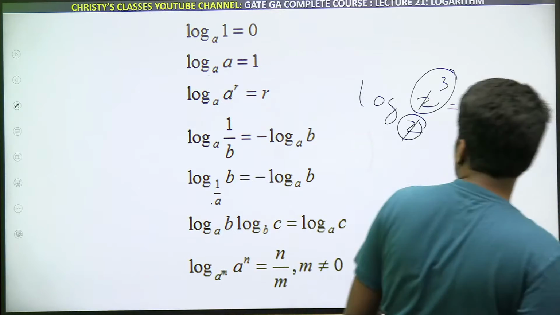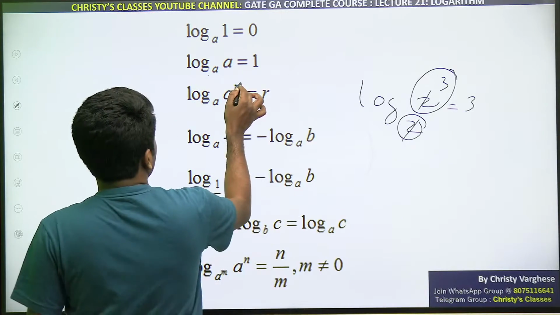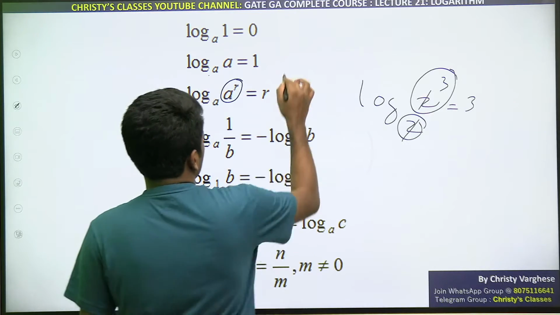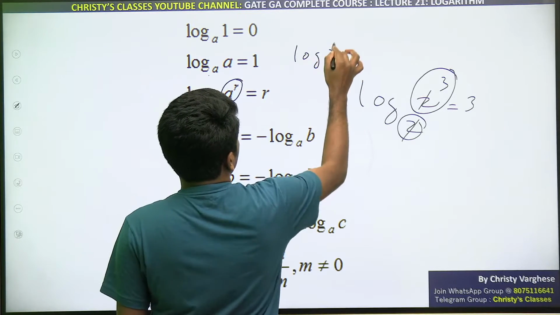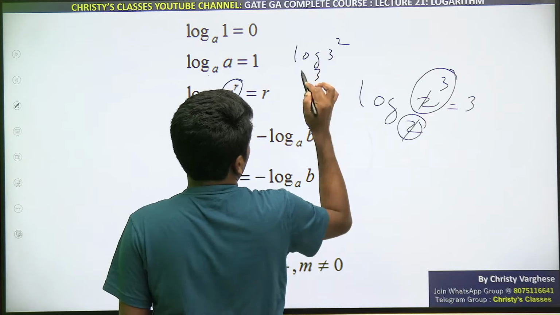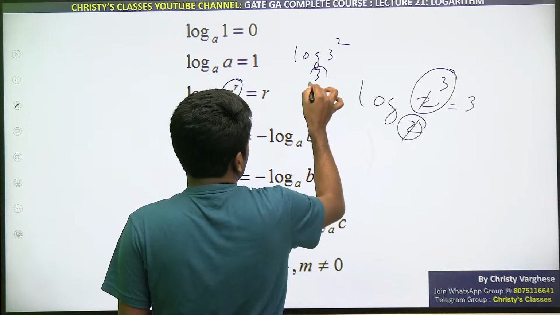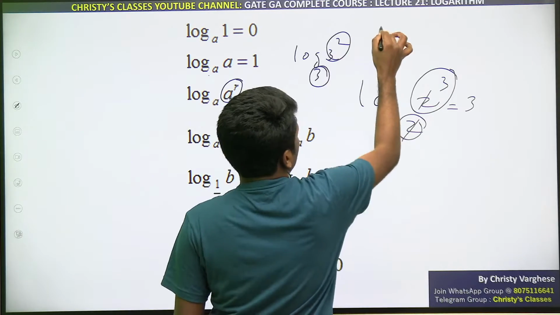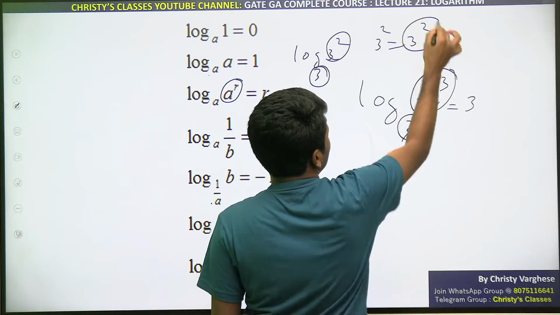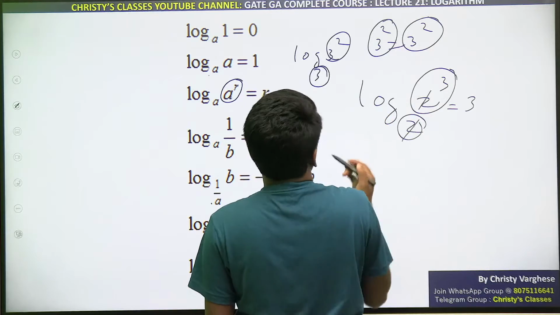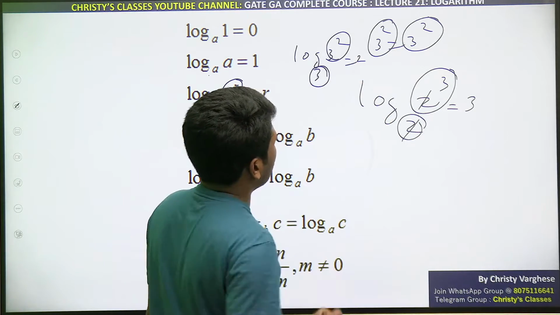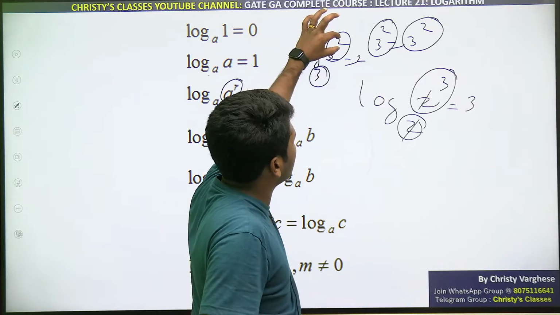Third formula again. Biotech की third formula is log. It is not formula. Don't call it as formula. Ideas, concepts. Log 3 raised to 2 to the base 3 क्या होगा? इसका मीनिंग एक्सपोनेंशियल फॉर्म में थिंक करो. 3 का कौन सा पावर है? 3 स्क्वायर. 3 का सेकेंड पावर है ना 3 स्क्वायर. It is so obvious na. That is why the answer will be 2. Are you all understanding? 3 का second power है 3 square.